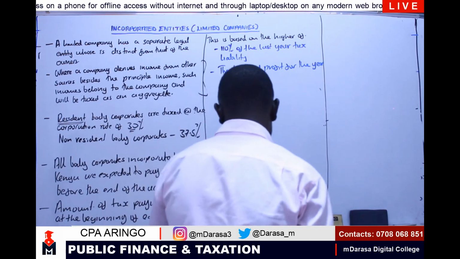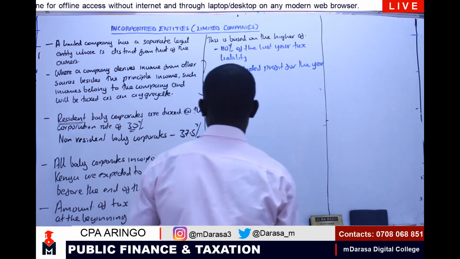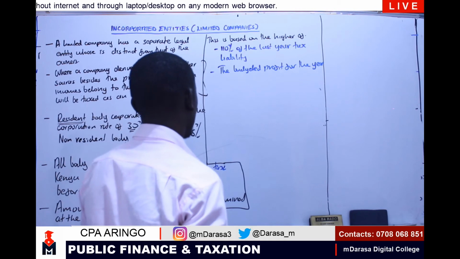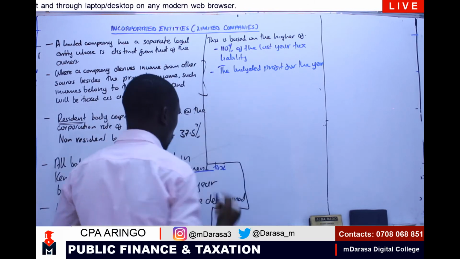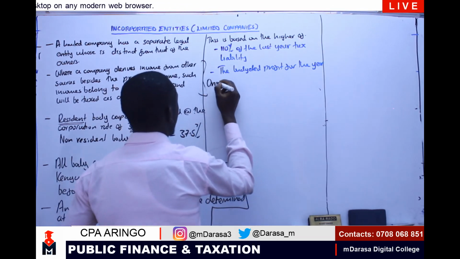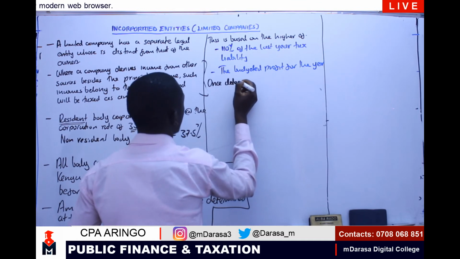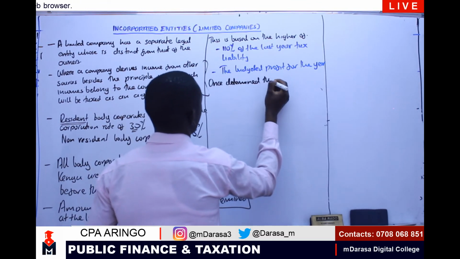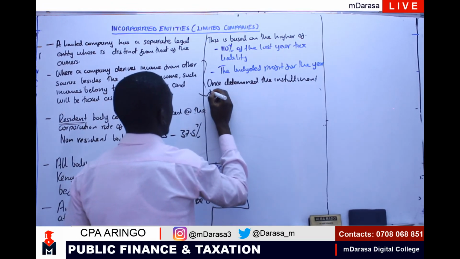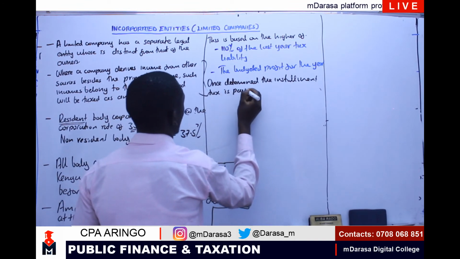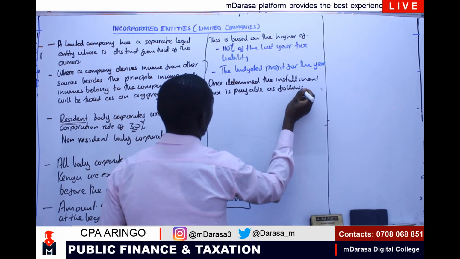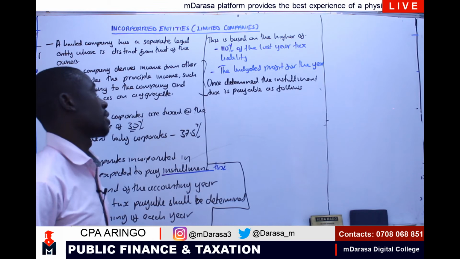We are saying that once determined, the installment tax is payable as follows.